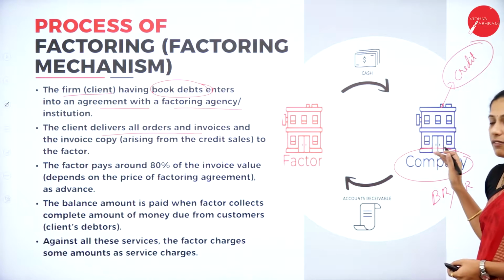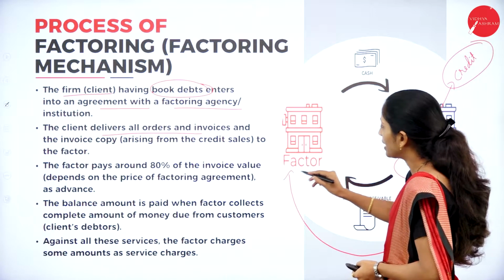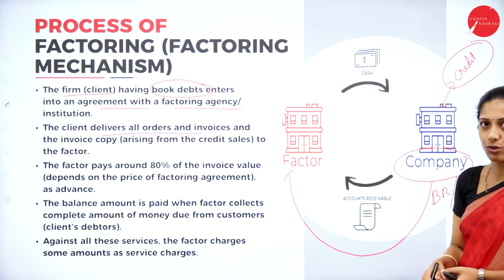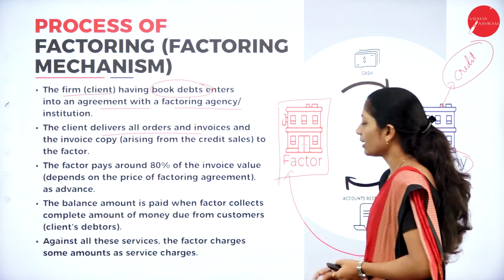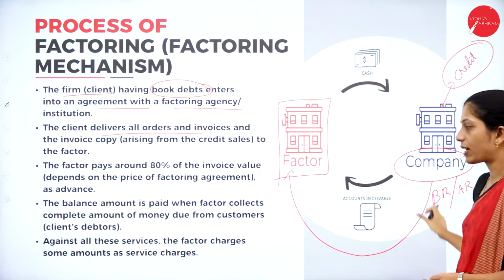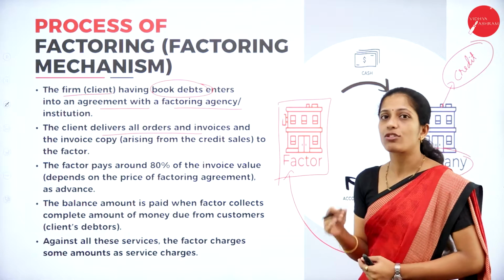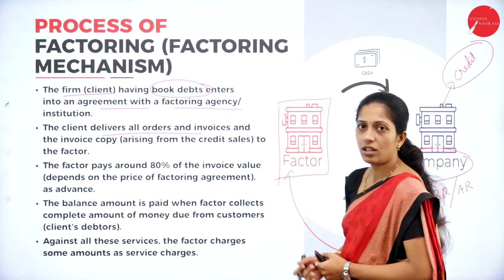Now what will the factor do? The first process of the company is to transfer all the account receivable or bills receivable to an institution or an agency which is called the factor. Now the organization has transferred all the bills receivable or account receivable, or it is also called debtors, to whom? To the factor. So this is your first step.